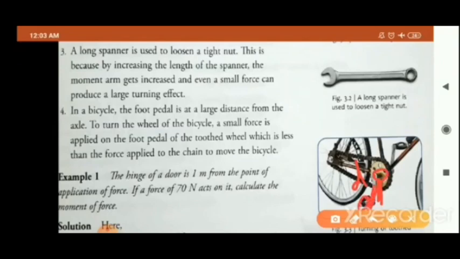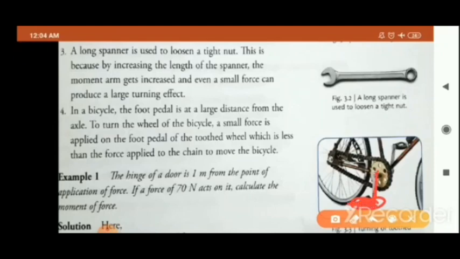Reason, because to turn the wheels of the bicycle, a small force is applied on the foot pedal of the tooth wheel, which is less than the force applied to the chain to move the bicycle. Basically, what you have to understand, children, is that in the case of a bicycle also, this foot pedal is at a large distance from the axle. This is the line of action of the force. Here you apply the force.